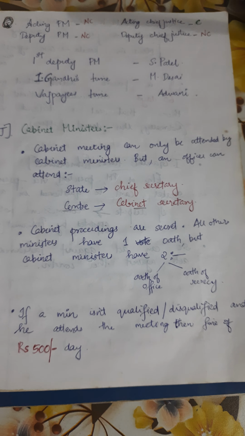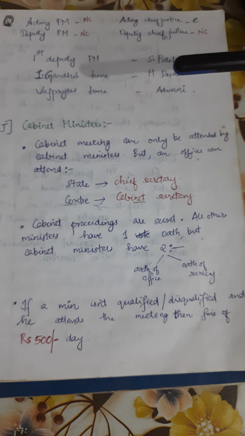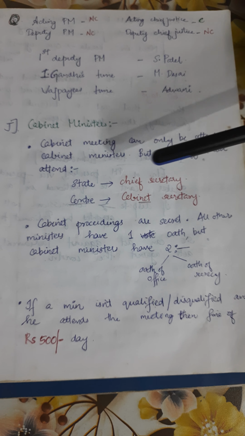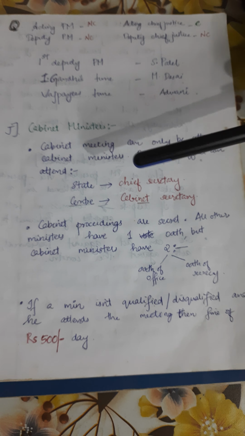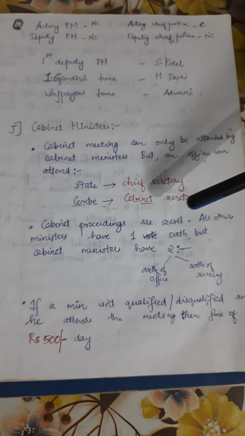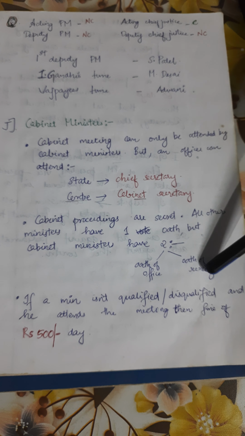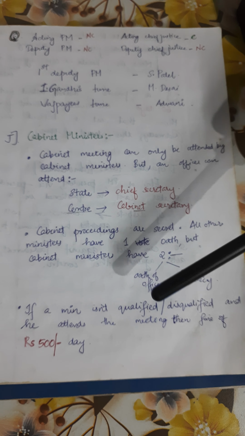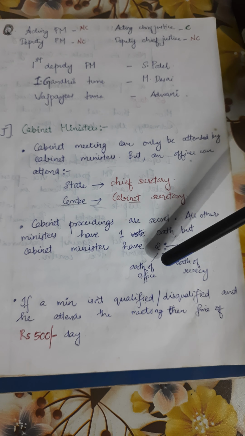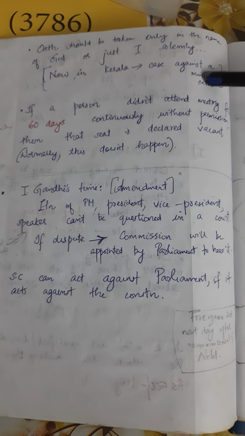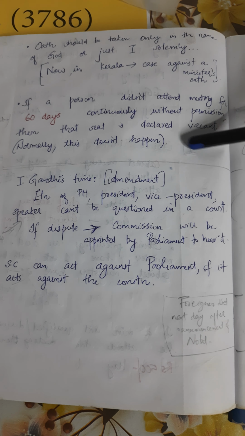Cabinet Ministers. A cabinet meeting can only be attended by cabinet ministers, but an officer can also attend. In the state, it is the chief secretary. At the Centre, it is the cabinet secretary. Cabinet proceedings are secret. All other meetings have only one oath, but cabinet ministers have two: the oath of office and the oath of secrecy. If a minister is not qualified or is disqualified and he attends the meeting, then the fine is rupees 500 per day. The oath should be taken only in the name of God or just 'I solemnly affirm', like that.